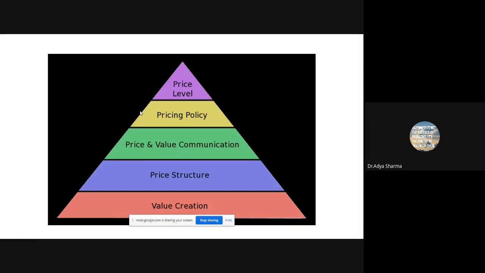But what you at your level need to understand is that pricing has nothing to do with just money. Pricing has nothing to do with just profit and loss. No, that's such a finance and accounts definition, and that's such a monotonous and boring definition, which doesn't make any sense for us marketing people, because we are dealing with human beings.